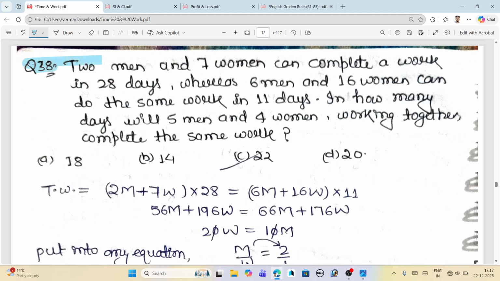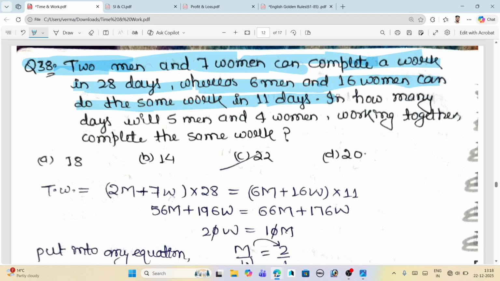Okay, so just read this question: 2 men and 7 women can complete a work in 28 days, whereas 6 men and 16 women can do the same work in 11 days. In how many days will 5 men and 4 women working together complete the same work? Now you can see, this is an easy question. We can obviously solve it. So how can we solve it?